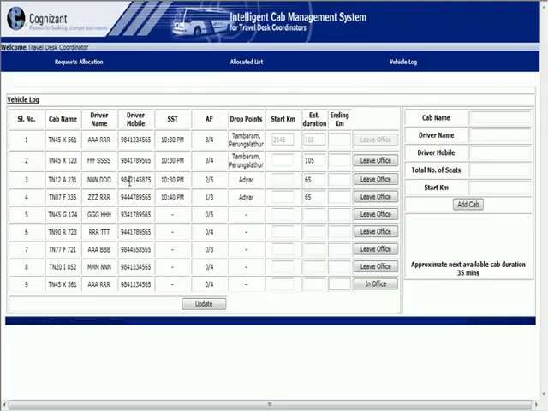Here, for example, take the case of the second record. The cab name is TN45X123. Let's take this case that this cab can accommodate a maximum of 4 associates, but right now only 3 are allocated. Even though, the coordinator thinks the cab can leave the office, so he can click the button Leave Office.